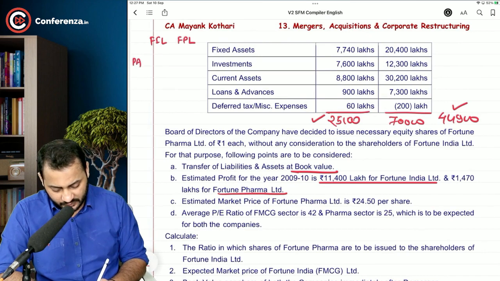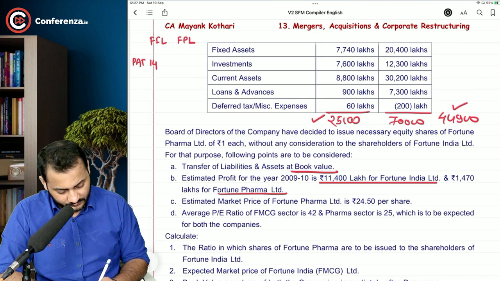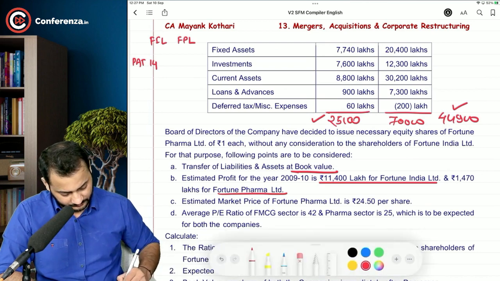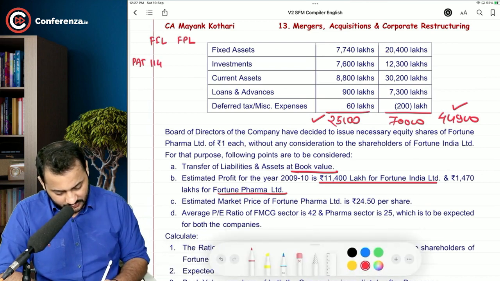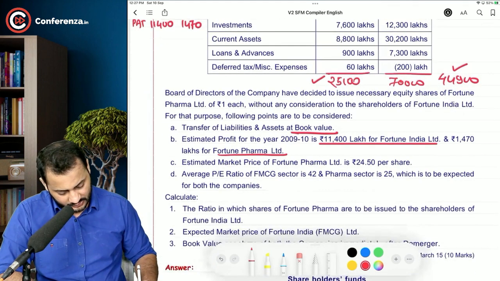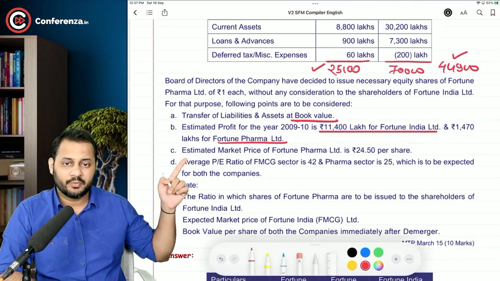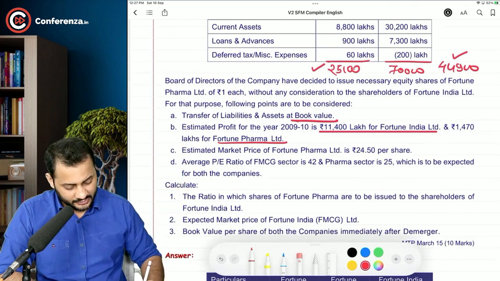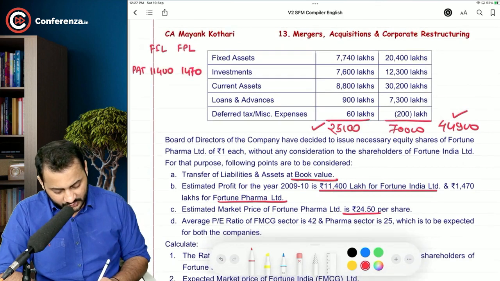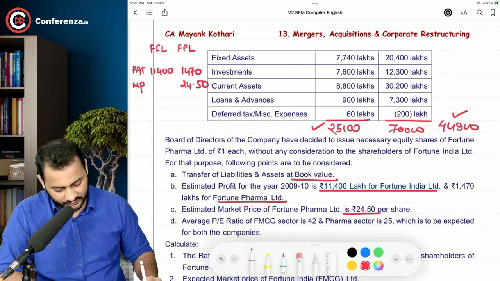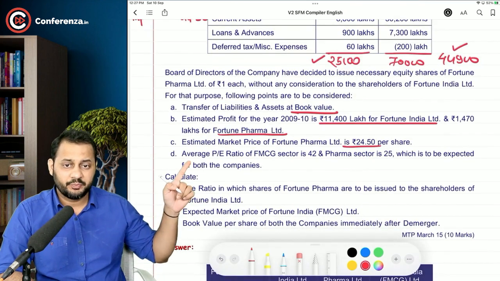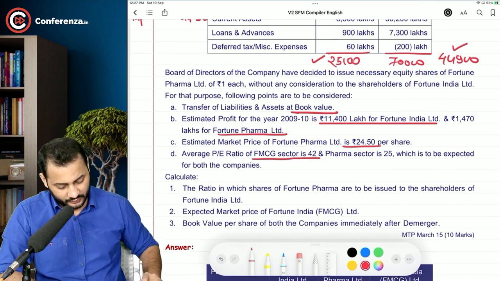So the first thing is profit after tax, 11,400 and 1470. Okay. Estimated market price of Fortune Pharma is to be 24.50. So market price of Fortune Pharma is 24.50. What else? Average PE ratio of FMCG sector is 42.